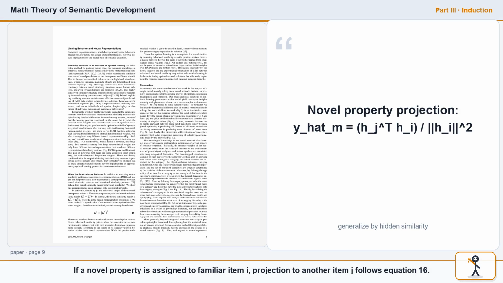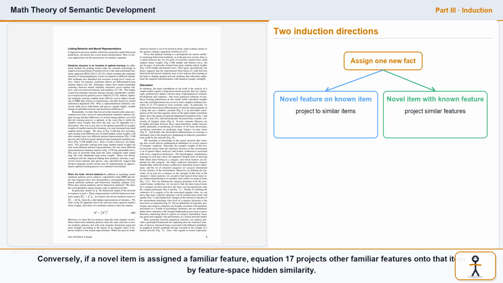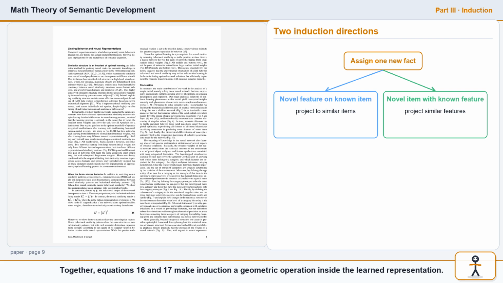If a novel property is assigned to familiar item I, projection to another item J follows equation 16. I hat M equals Hj transpose Hi divided by norm Hi squared. This is explicit similarity-based generalization in hidden representation space. Conversely, if a novel item is assigned a familiar feature, equation 17 projects other familiar features onto that item by feature space hidden similarity. Together, equations 16 and 17 make induction a geometric operation inside the learned representation.